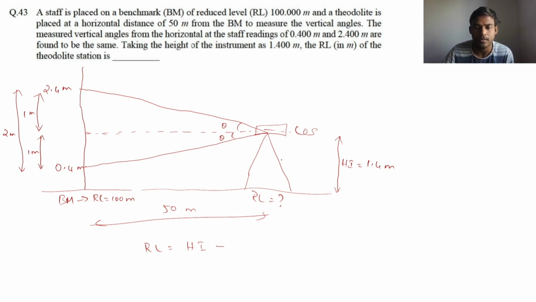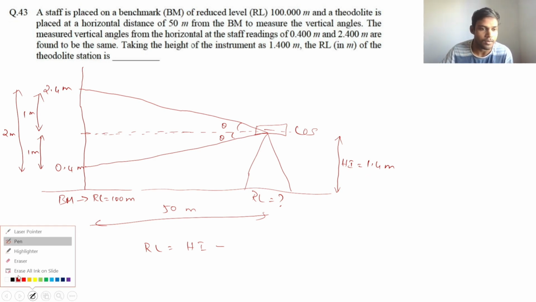If we find the height of this line of sight, we can subtract the height of instrument from it so that we will get this RL.